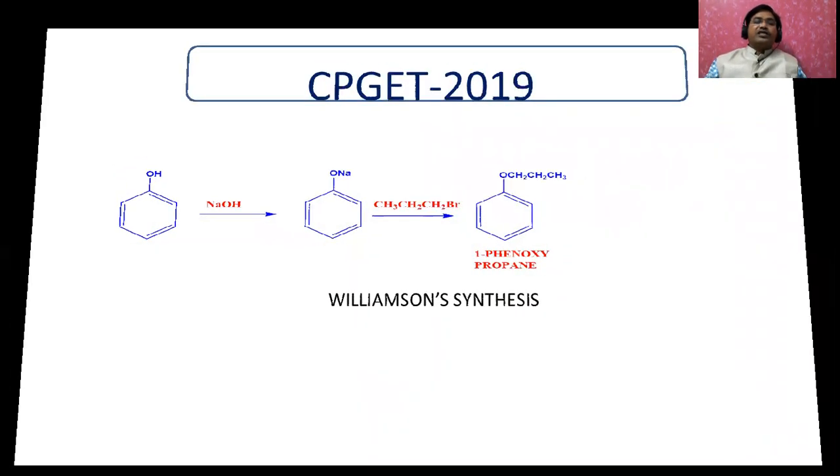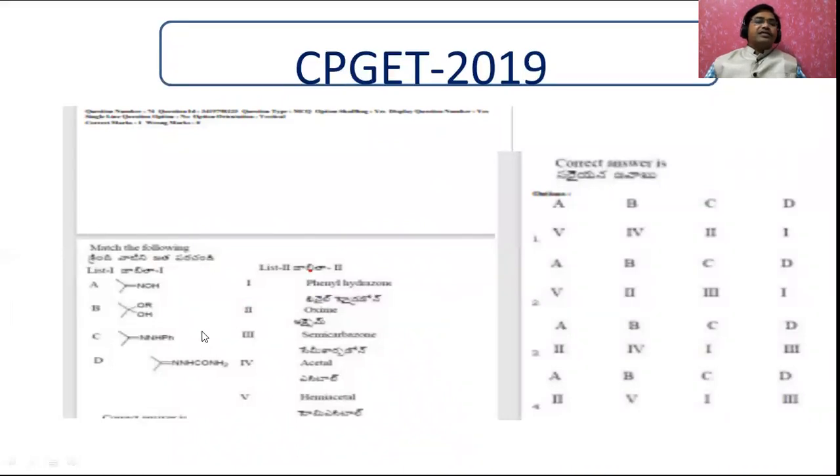Now let us go for the other one. See, we have to match this one. Here, match the following. This is going to be the oxime. This is going to be the acetal. See, actually, when a ketone or aldehyde, that is a carbonyl compound, is treated with hydroxylamine, NH2OH, that will give the oxime. This is going to be the oxime.